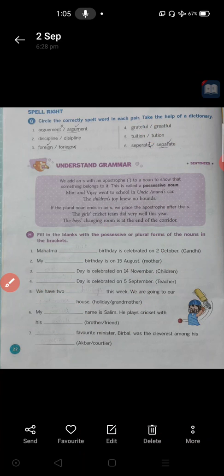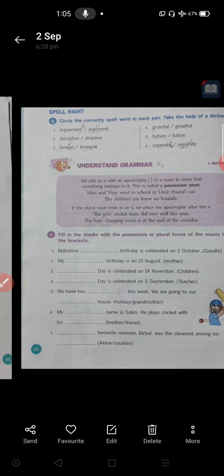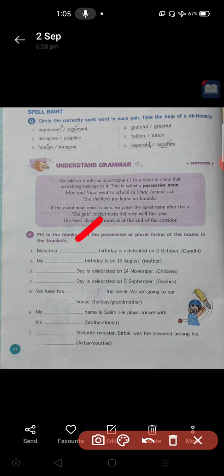First blank here, Gandhi's. The second one, mother's. The third one, children's. At the end we have children, so we have to add the apostrophe and then S. Next, the fourth one, teachers' with the apostrophe. Then the last, fifth one: holidays in the first blank, grandmother's in the second blank. And the sixth and seventh are homework for you. Complete the sixth and seventh fill in the blanks and send them.